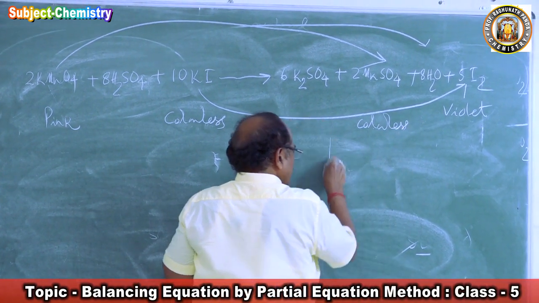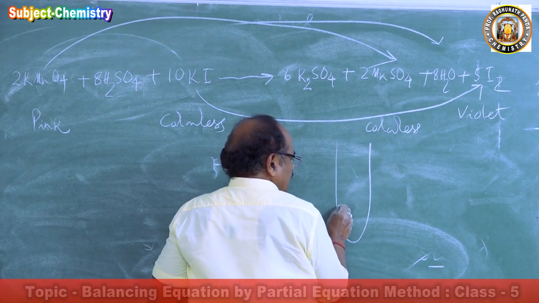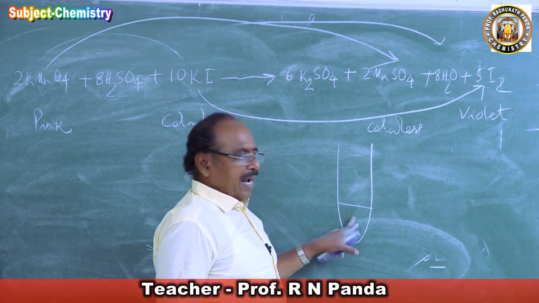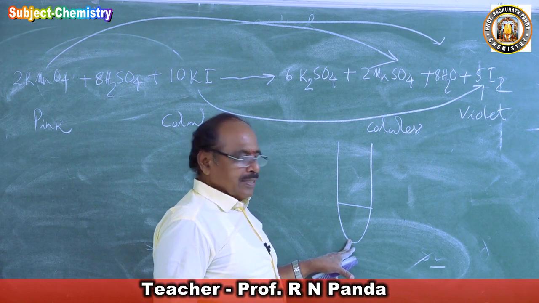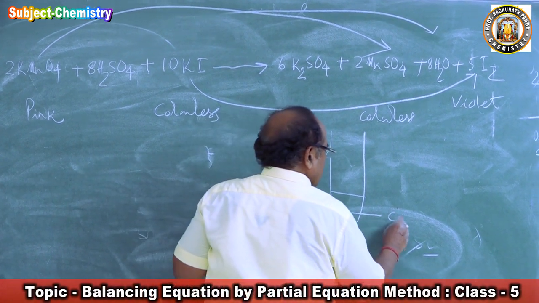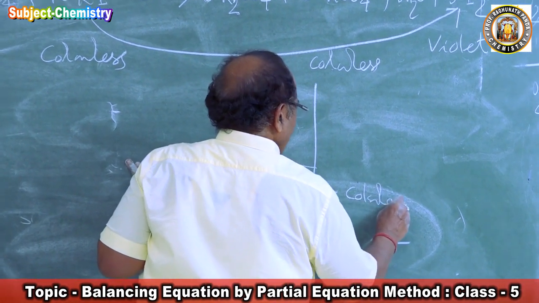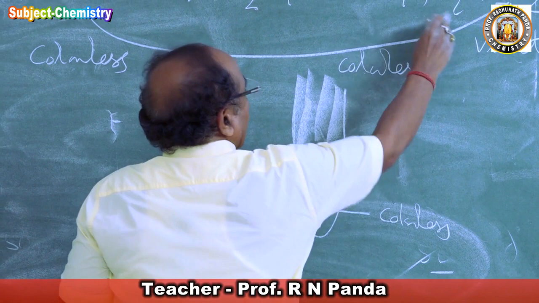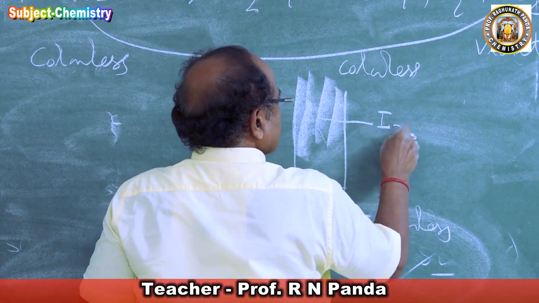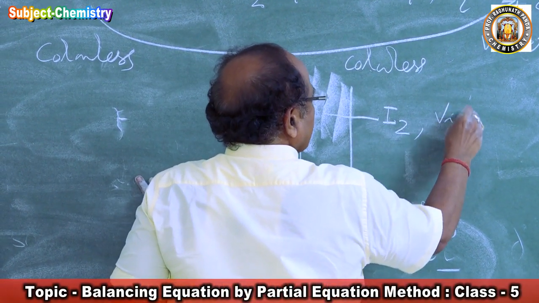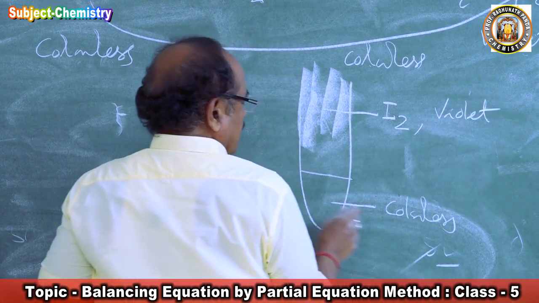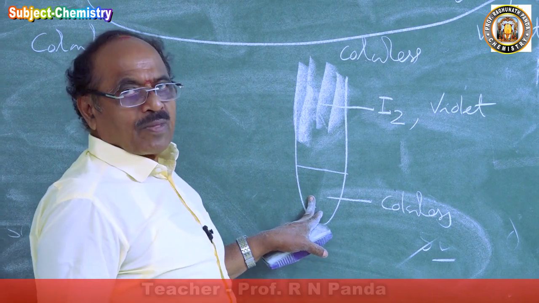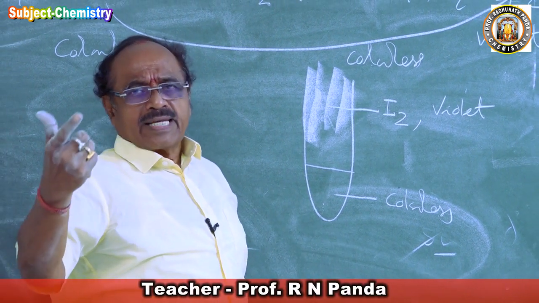So in the test tube, suppose you take a test tube, you took the potassium permanganate, we have added sulfuric acid, and we have added potassium iodide. So this color will become colorless, and the gas will come out. We'll get what? Iodine gas. So this is the iodine gas. So we'll get violet color, and here the potassium permanganate has become colorless. Very interesting reaction. You will take potassium permanganate, pink color.